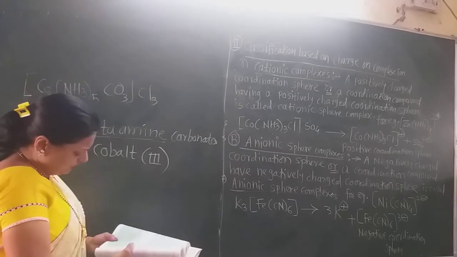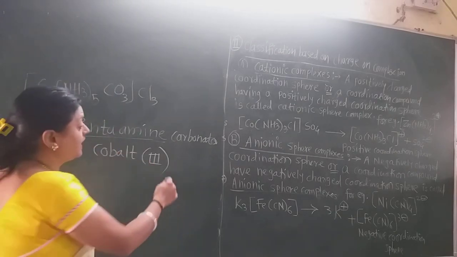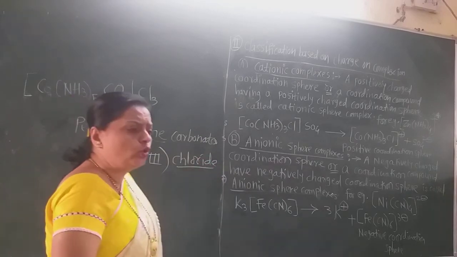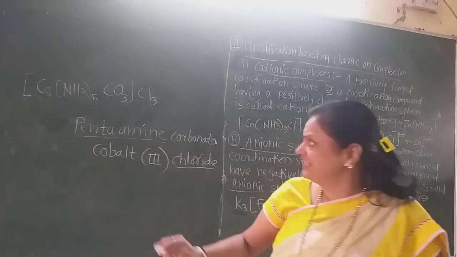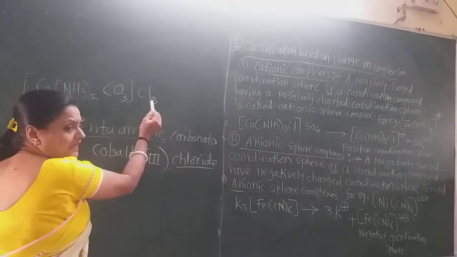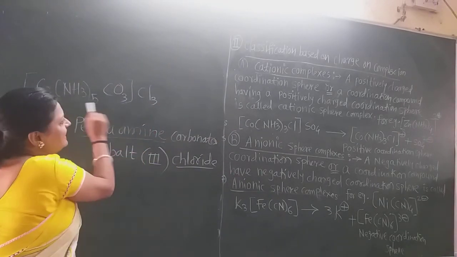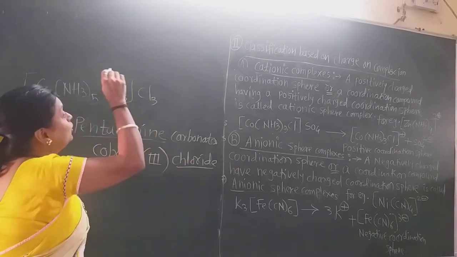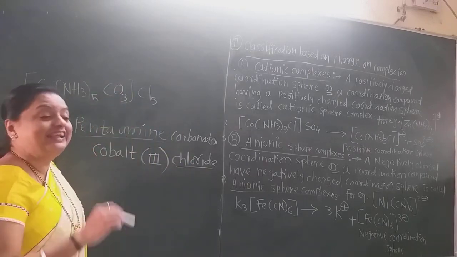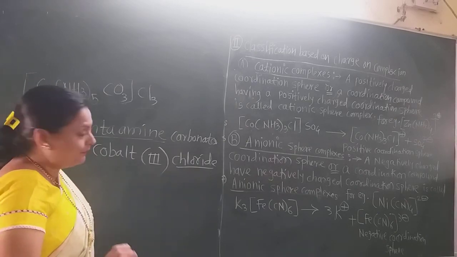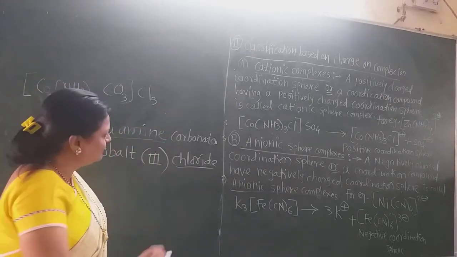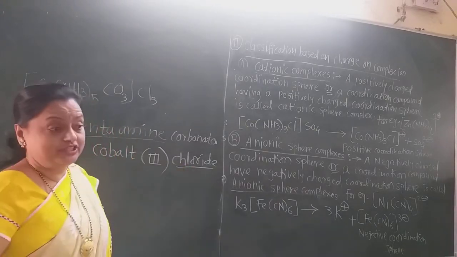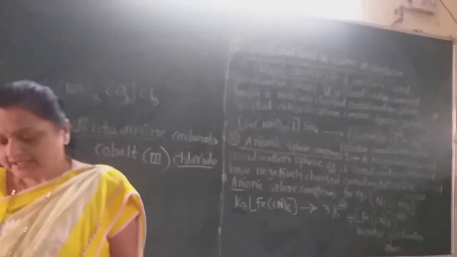And then write down the name of the counter negative ion as chloride. Why do I write chloride here, not chloro? Because it is not a ligand. It is out of the sphere. Only these are ligands. This is the counter ion. So I write the IDE ending here. If this chloride is in the sphere, then I write chloro. But as it is out of the sphere, chloride. Very important rule.